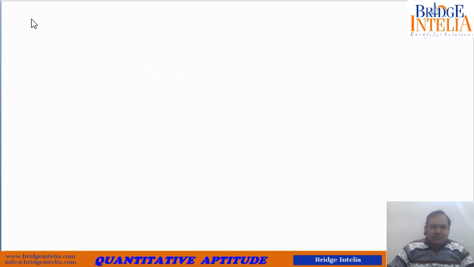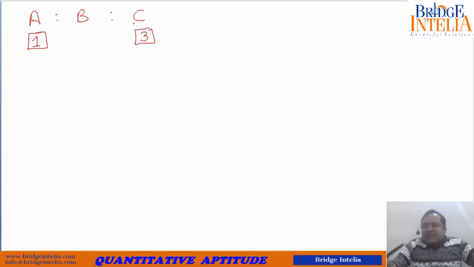As per the initial calculation, we have found out that if you take one part of A and three parts of C, things get balanced out. Also, if you take two parts of B and five parts of C, things get balanced out.